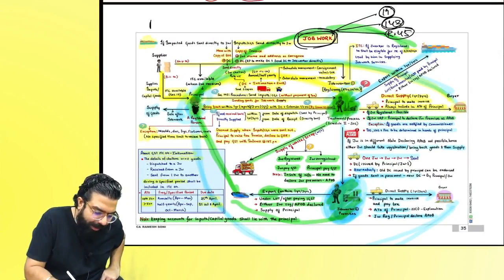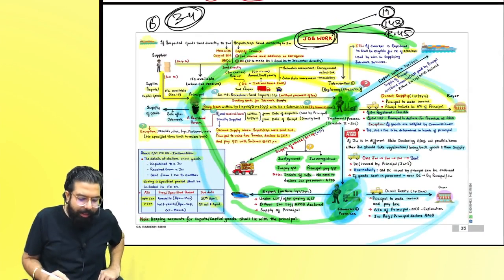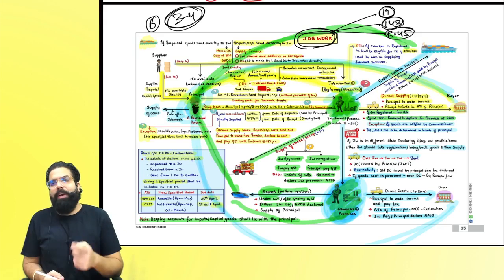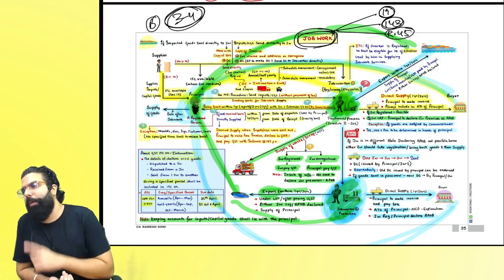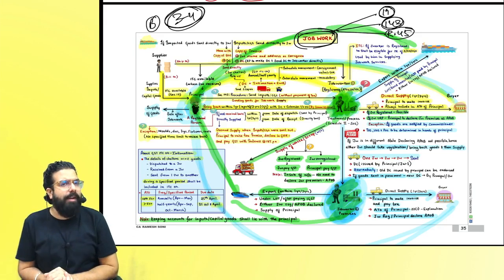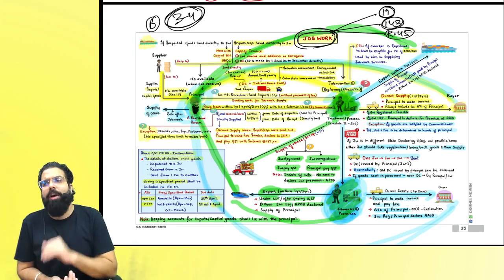This chapter is a B graded chapter, 3 to 4 marks. They can go ahead and ask in the exam. Sir, what can they go ahead and ask? Number one thing they can ask, with input and capital goods, when they are sent, within how much time it has to come back? 1 year or 3 years? Can there be an extension? Yes, commissioner can give 1 year or 2 years.